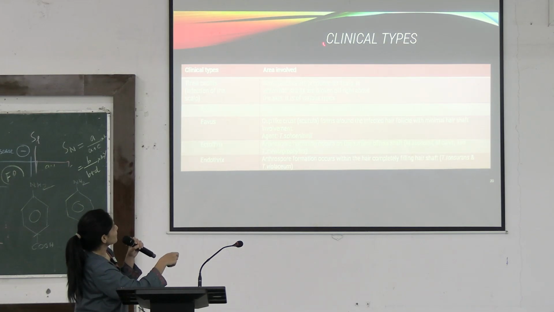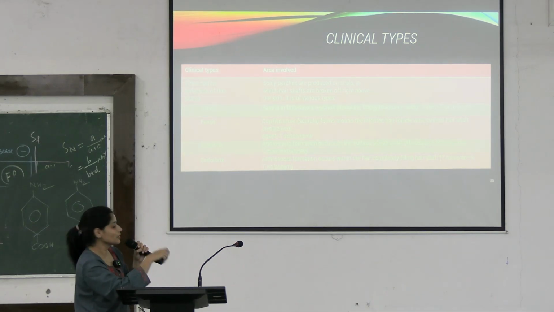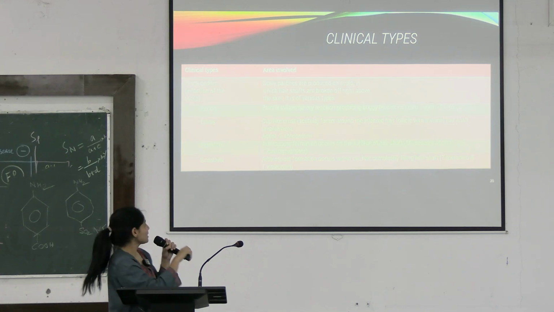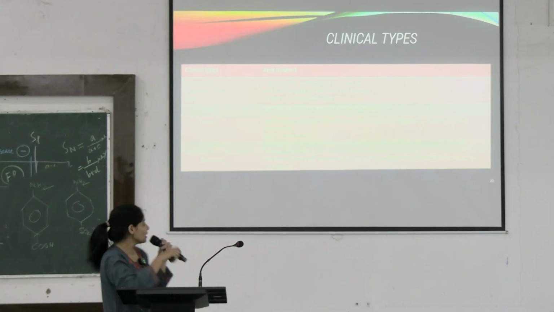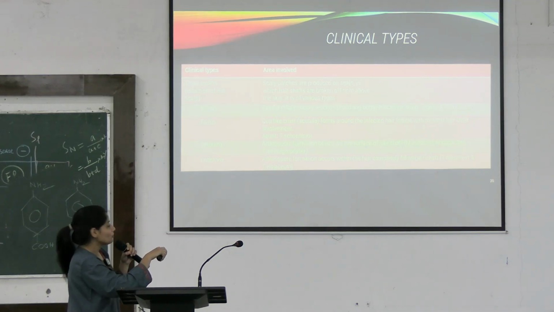Okay, these are the clinical types. And when you see clinical types, you will see the first word is tinea, but the word after it will tell you where the infection is occurring. For example, over here we are talking about capitis. Capitis means scalp. Okay, so here you are seeing that infection is there in the scalp. What is it producing? Scaly patches, and these are the subtypes of the scaly patches. What are the subtypes? Kerion, Favus, Ectothrix and Endothrix.